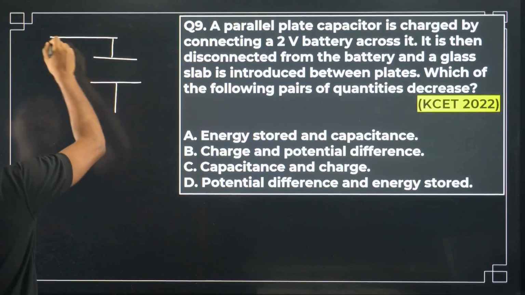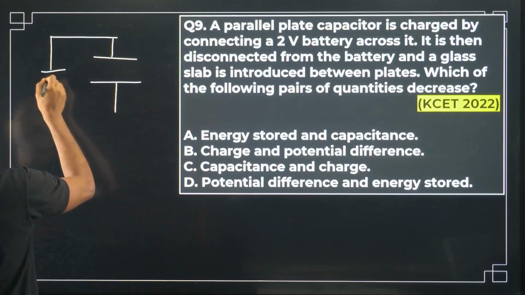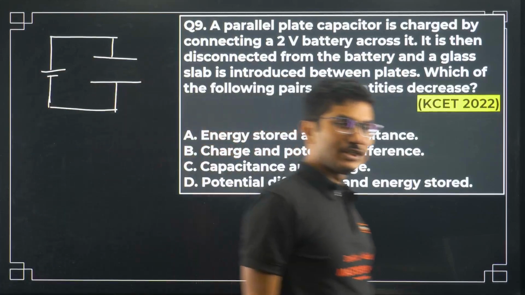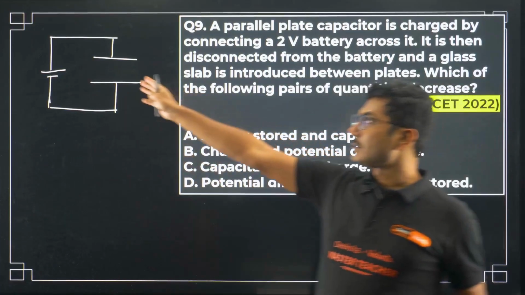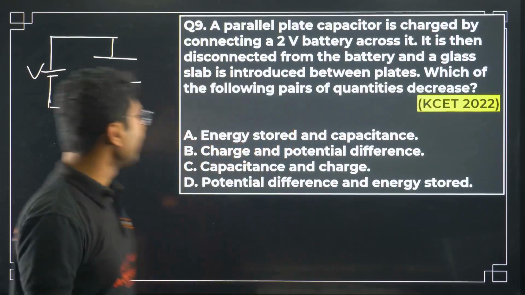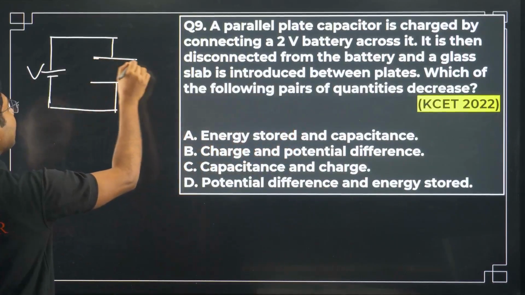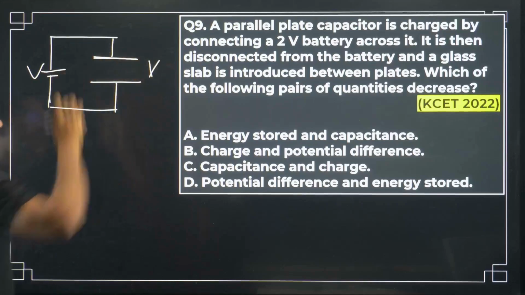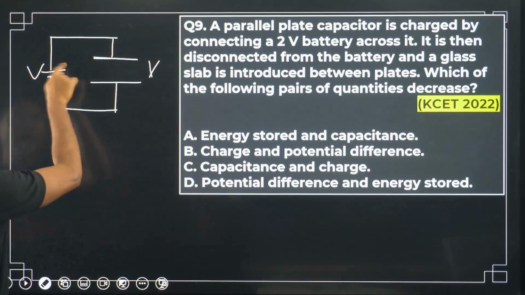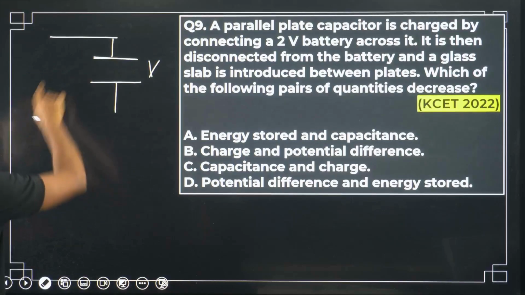So in the previous case, the battery was connected and the glass slab was removed. In this case, initially the glass slab was not there, the voltage was connected. So when the voltage is connected, the capacitor reaches the maximum value, that is the voltage of the external source. But now the battery is removed.